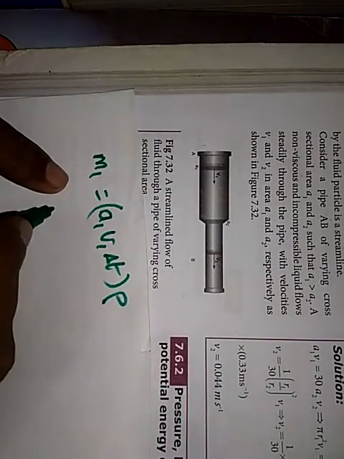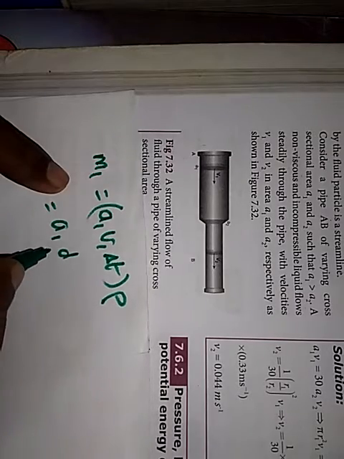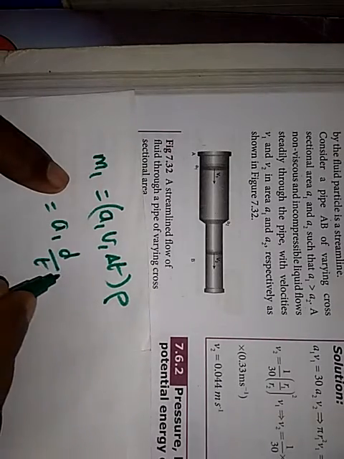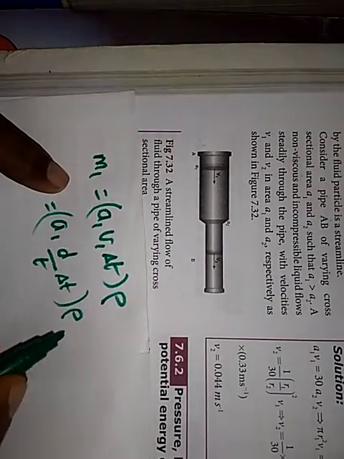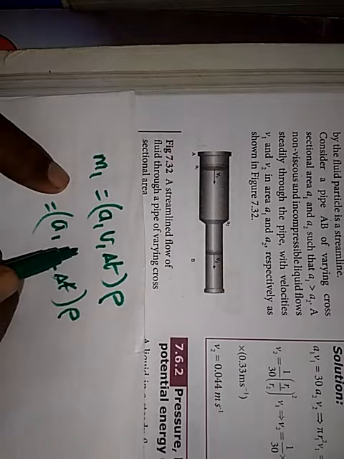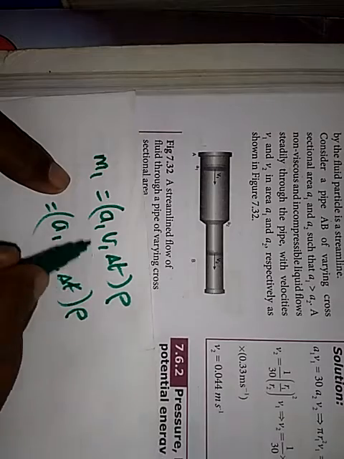Now if you carefully watch, velocity is distance by time. Here we have del t, which is also time, and then rho. So time gets cancelled. The distance is nothing but the length, and area of cross section into length gives volume. So the complete thing A1 V1 del t gives you volume.